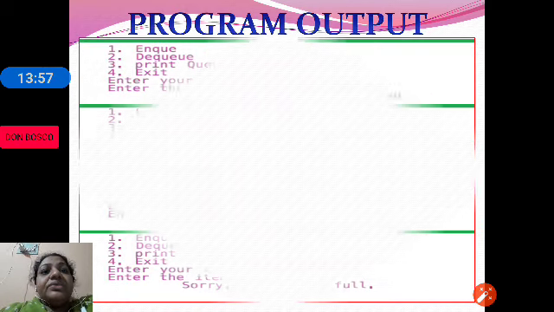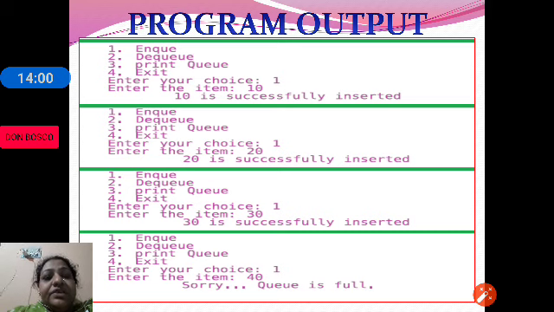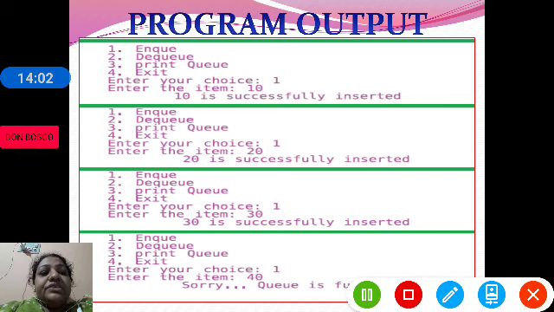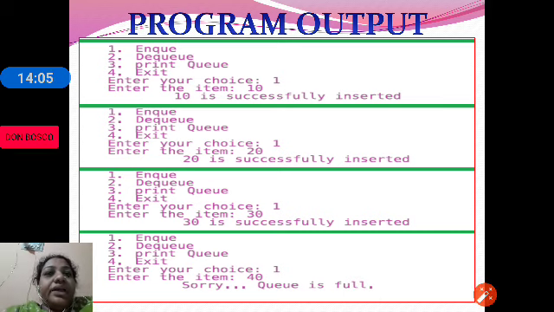So let us see the output of this program. When this program is executed, 4 options are displayed: 1 NQ, 2 DQ, 3 print Q, 4 exit. Choice is 1, we are asking the item to be inserted. So 10 is inserted. Similarly, again the choice is 1 and the item to be inserted is 20, 20 is inserted. Again the choice is 1, the item given is 30, 30 is inserted.